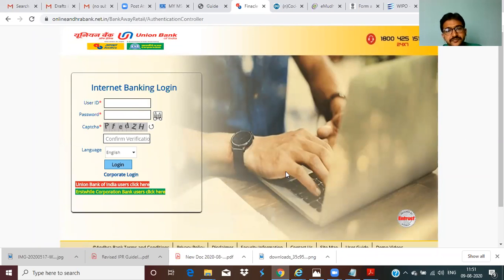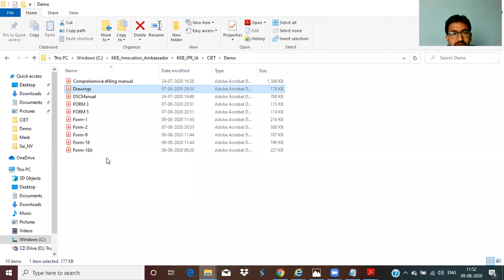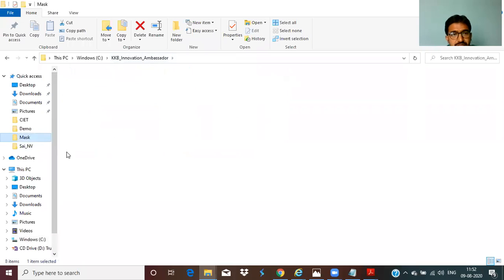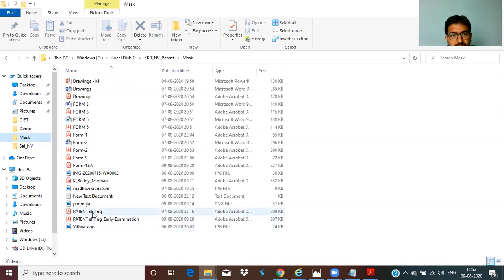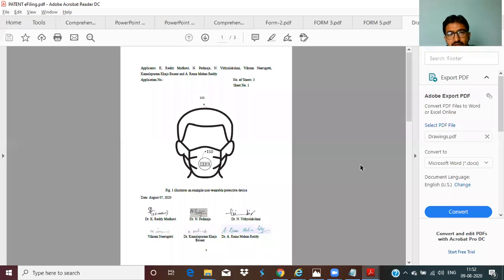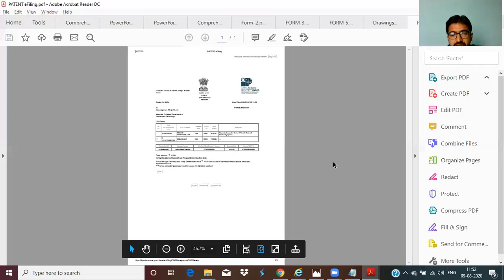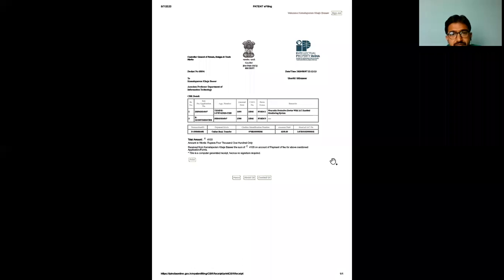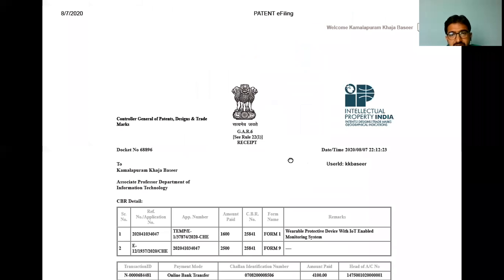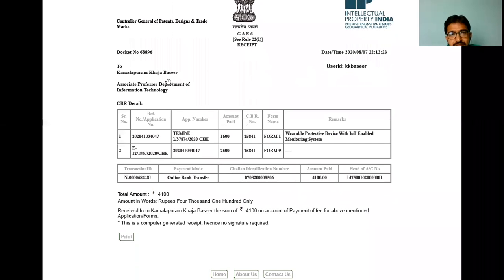Payment has been done. Okay. So once you have done the payment, it shows you a PDF file like this. I'll show you. Like this. So we have gone for only filing and publication. This is only for filing and publication.